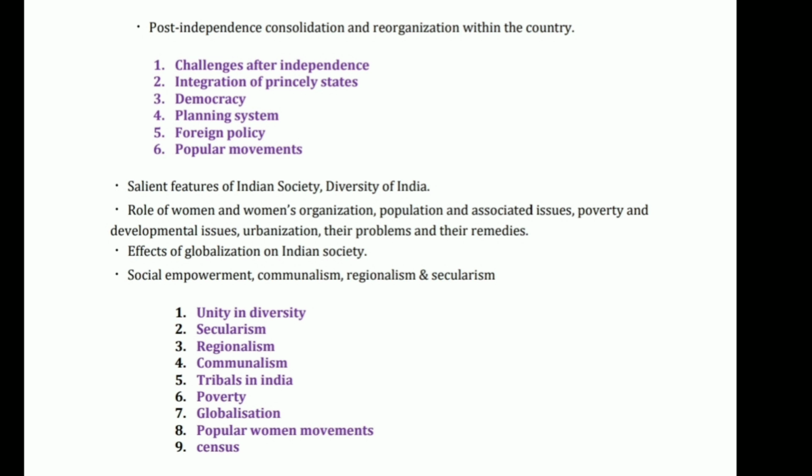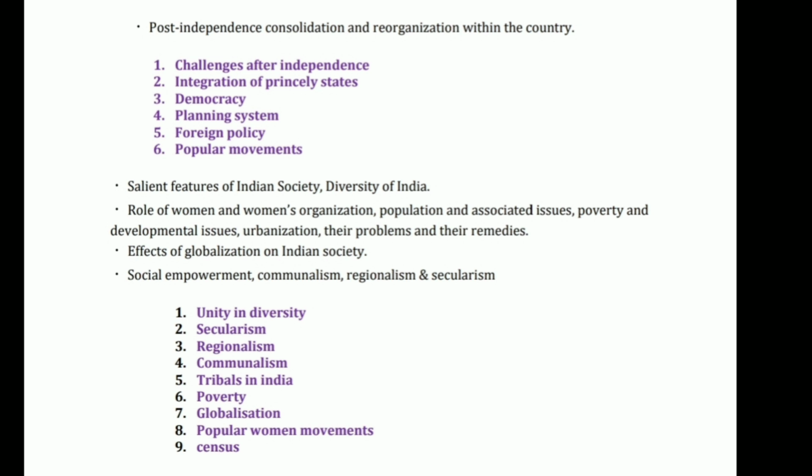And the next thing is poverty. Poverty is also a major concept under society. Here we will see what is the meaning of poverty. What are the issues that are causing poverty? What is the linkage between poverty and development? How does poverty affect the development of society? What are the commissions that were formulated for understanding poverty? And what are the strategies that were formulated, like poverty alleviation strategy? And we will also see some concepts of inequality.